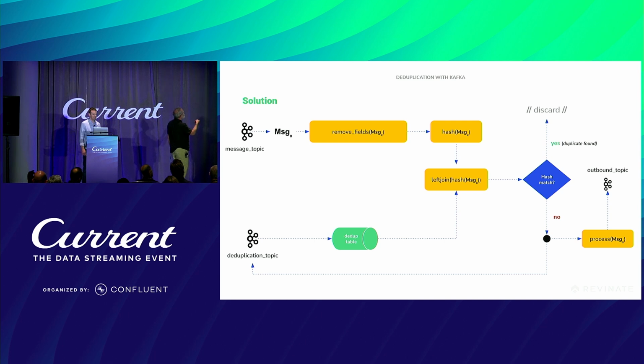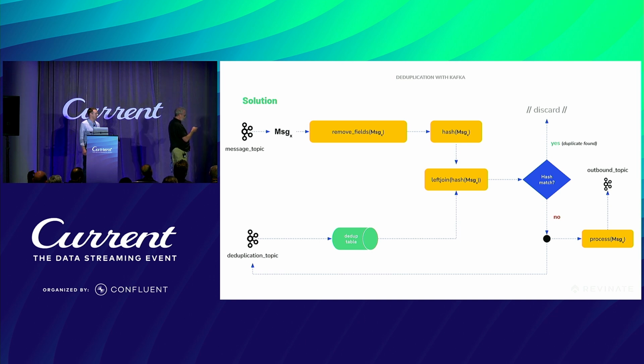For every message we receive, every message X, we're going to have to remove those fields. We're going to have to hash that value. Then we're going to join that hash value of the incoming message against all of the hashes stored in the dedupe table, every message that we've already received. If there is a match, it means that this is a duplicate. And that means that we can discard the message, we can log the message, we can do whatever we want to do with the duplicate message.